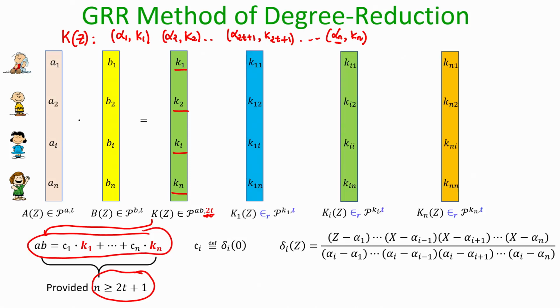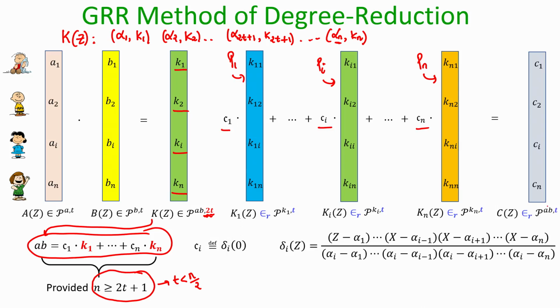Okay. And then assuming that n is greater than or equal to 2t plus 1, or t less than n over 2, so this condition also means t less than n over 2. Assuming that that condition is ensured, then the parties can secret share their respective k values. So, we can ask P1 to do this, we can ask Pi to do this, we can ask Pn to do this. Do this means secret share individually their k shares, and then we can apply the public Lagrange linear combiners and obtain the random vector of C shares lying on a t degree polynomial.